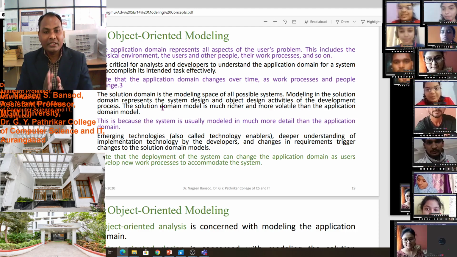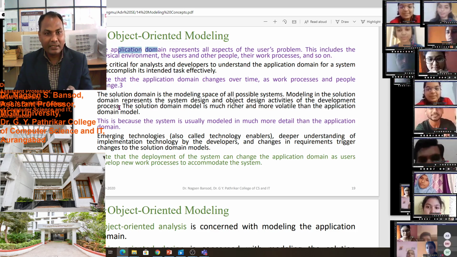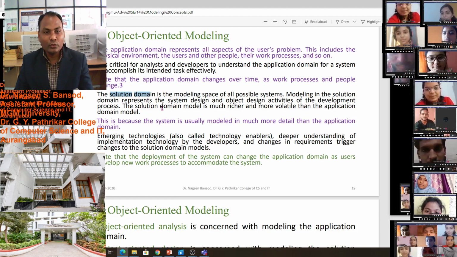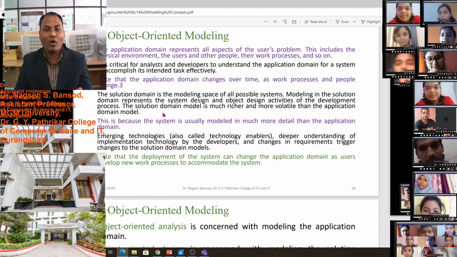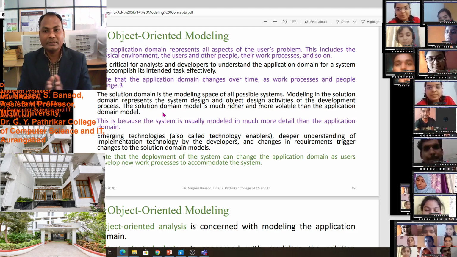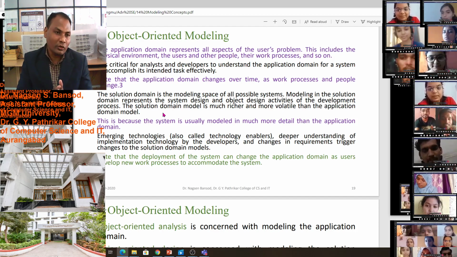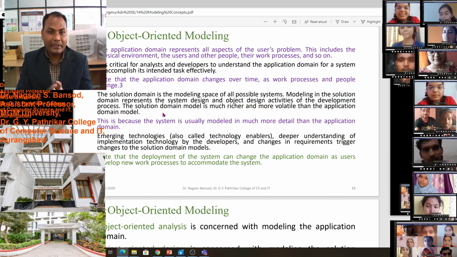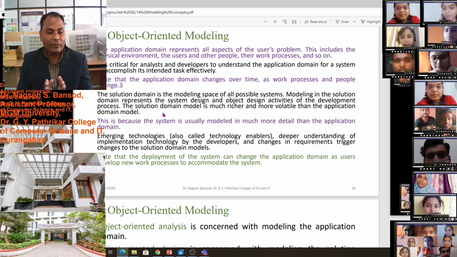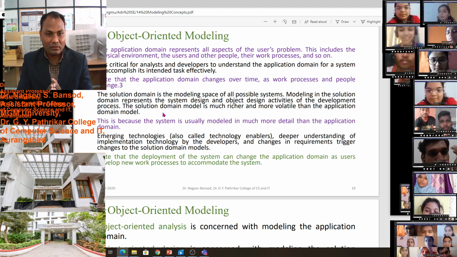The solution domain is the modeling space. Another is the solution domain, and for the application domain we have to give the solution. The solution domain is the modeling space of all possible systems. Modeling is a solution domain. It represents the system design and object design activities of the development process. The solution domain is the system design as well as object design.